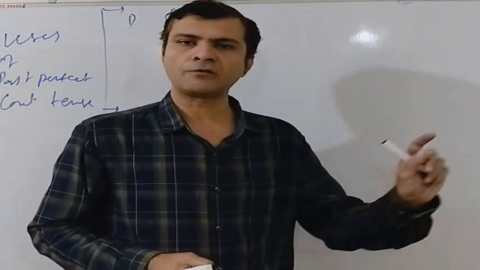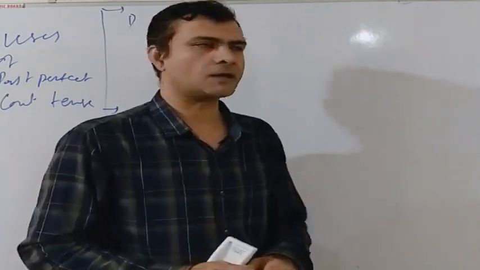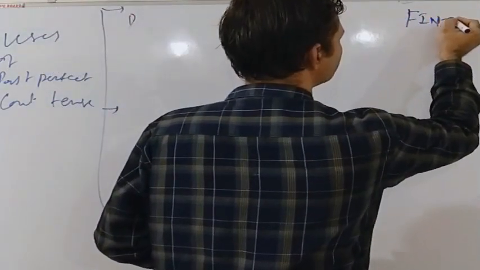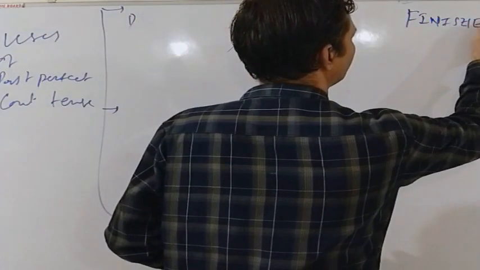That is, we always use the past perfect continuous tense to express finished actions, such actions that have already happened.